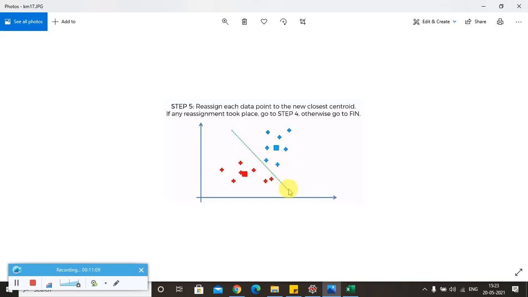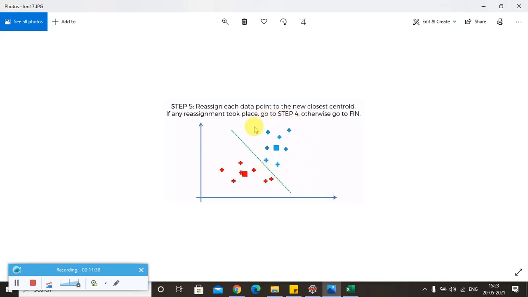If there is no reassignment, the algorithm has just completed its operations. How many clusters have been created now? This will be the optimal number. So this is the group now: these data points belong to the first cluster, and these data points belong to the second cluster.